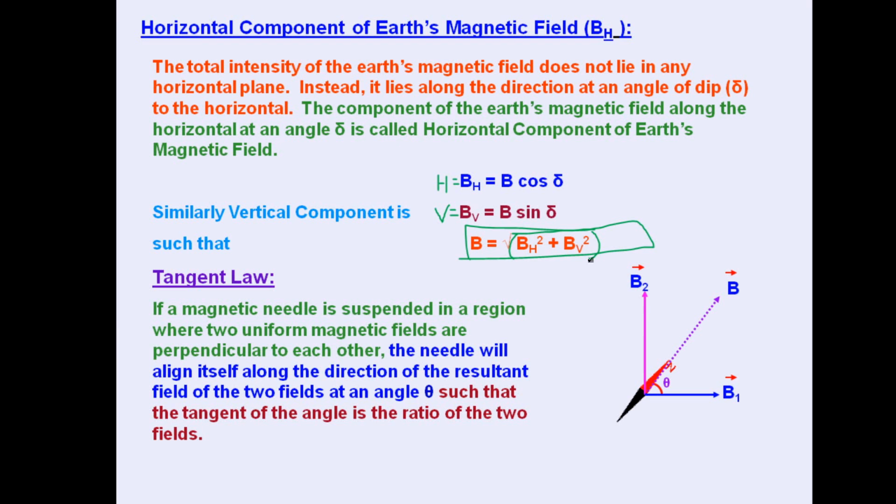Now if a magnetic needle is suspended in a region where two uniform magnetic fields are perpendicular to each other, then the needle will align itself along the direction of the resultant field of the two fields at an angle theta, such that tan theta is the ratio of the two fields. So tan theta will be B2 upon B1. This is called the tangent law.